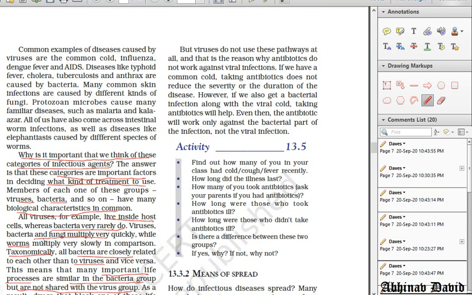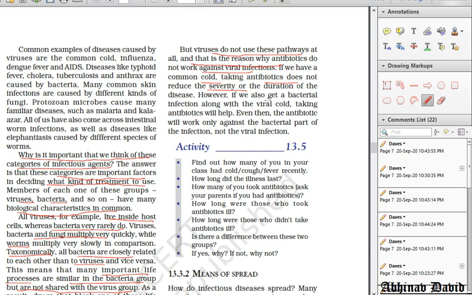Let us talk about viruses. Viruses do not use these pathways because, as I already told you, they do not have a cell wall. They do not even have a cell. How can they have a cell wall? That is the reason why antibiotics do not work against viral infections. If we have a common cold, taking antibiotics does not reduce the severity or duration of the disease. There is no cure for the common cold. Our body itself fights against the viruses and we get rid of the common cold.